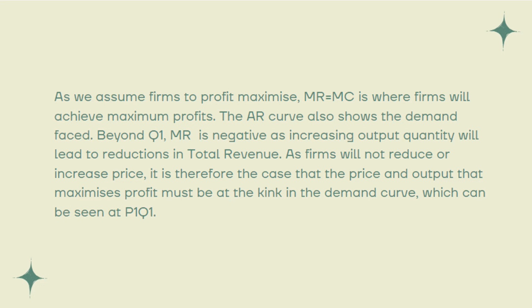We assume firms to profit maximize. Marginal revenue equals marginal costs is where firms will achieve maximum profits. The average revenue curve also shows the demand faced by these firms. Beyond Q1, marginal revenue is negative as increasing output quantity will lead to reductions in total revenue. As firms will not reduce or increase price, it is therefore the case that the price and output that maximizes profit must be at the kink in the demand curve, which can be seen at P1 and Q1.